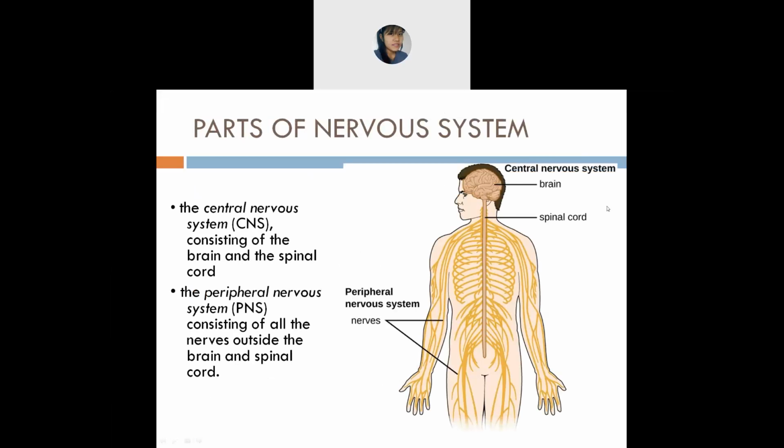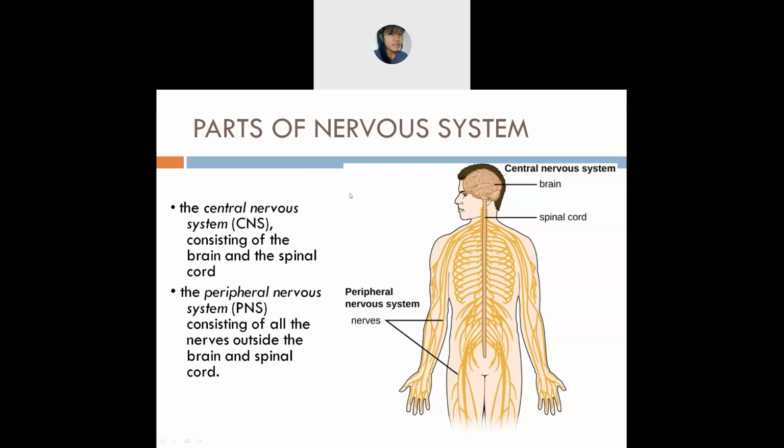In the central nervous system, you will see that it consists of the brain and the spinal cord. This is the spinal cord. In the next part, the peripheral nervous system, also known as PNS, you will see it consists of all the nerves outside the brain and the spinal cord. All these are included in the peripheral nervous system.